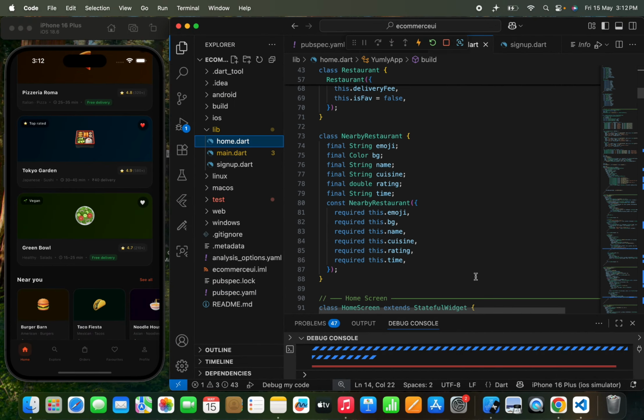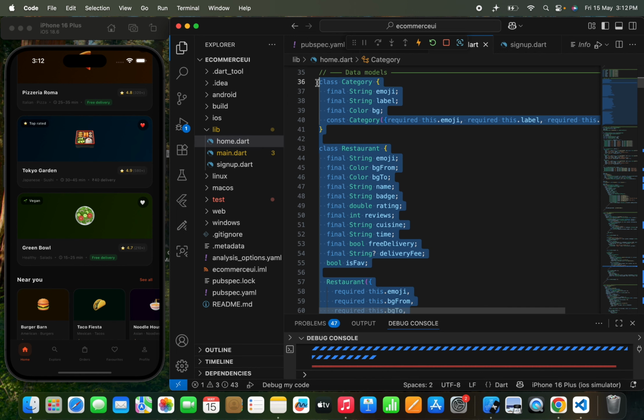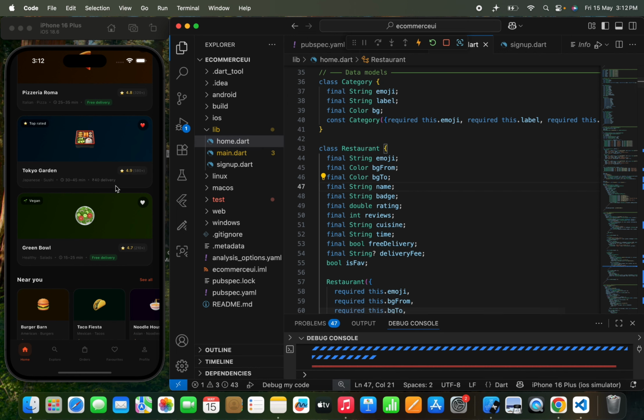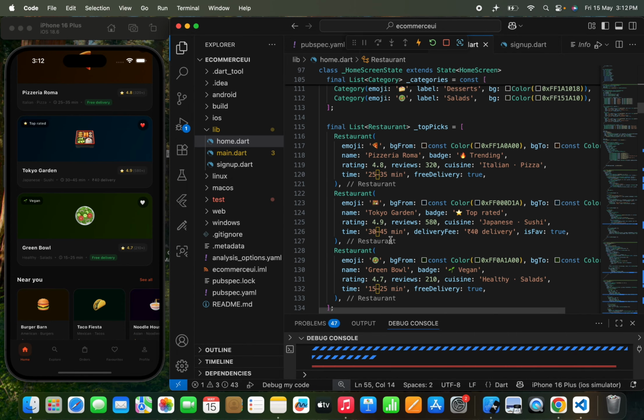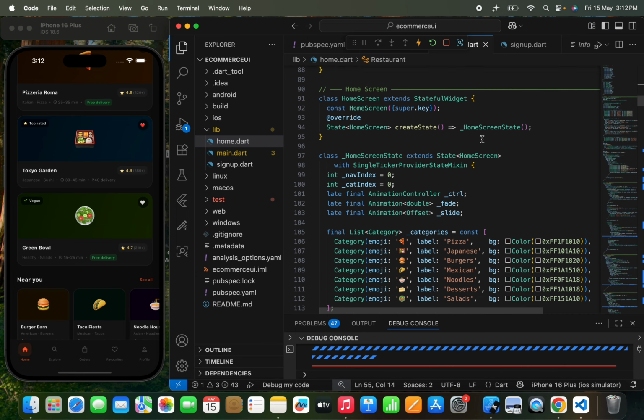Okay, now here I'm going to explain what code has been written, not the complete code, maybe I will give you a quick idea. So here you can see that they have created a class named category, because they need an emoji, label, and background color. Okay, now this is the restaurant, and in the restaurant they need an emoji, background color, name, badge, rating, reviews, cuisine, time, free delivery, delivery fee, is favorite, and so on. Yeah, so there is a thing, and here it has written a stateful widget.